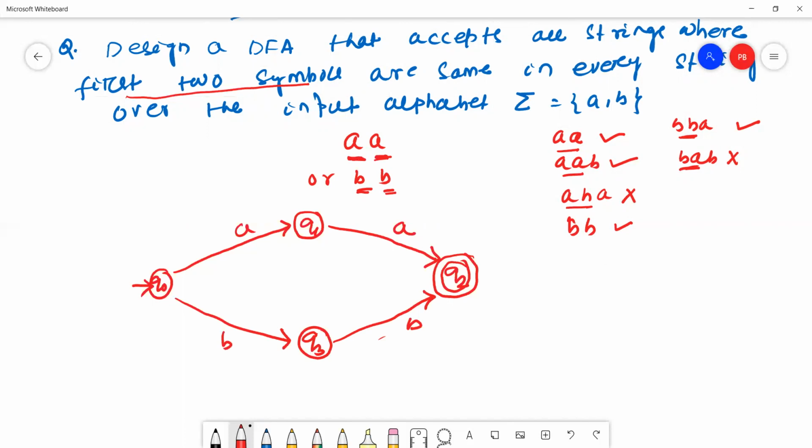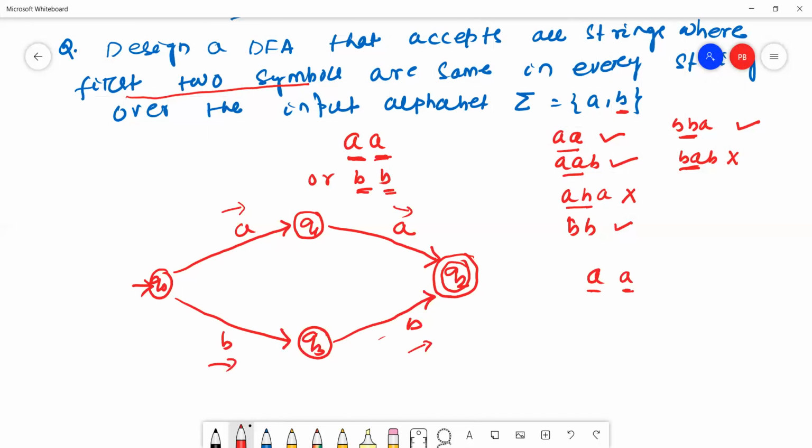Okay, either it starts with A or starts with B. Now we'll adjust the remaining transitions according to the DFA rule. Here Q0 already reads A and B. Here Q1 already reads A. Now the remaining alphabet is B. Okay, now Q1 will read B. Every string must start with AA.